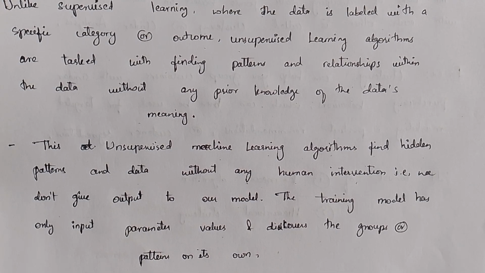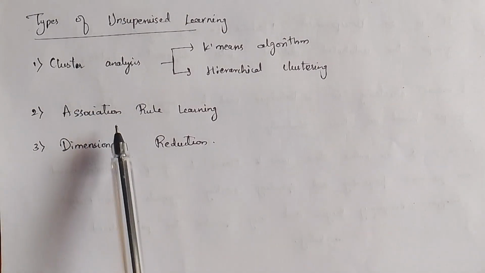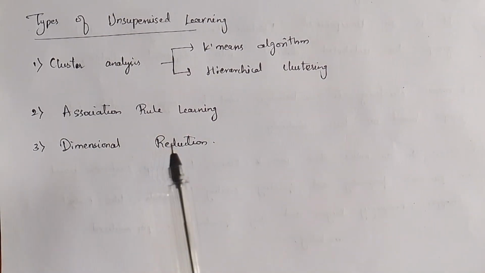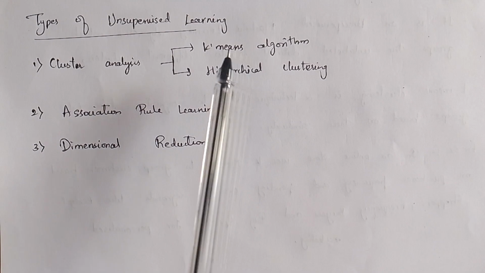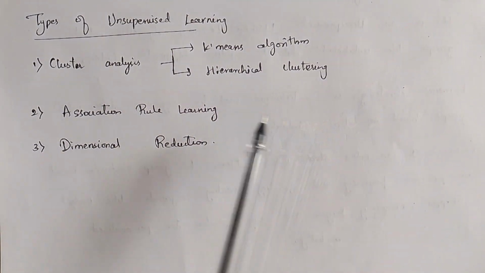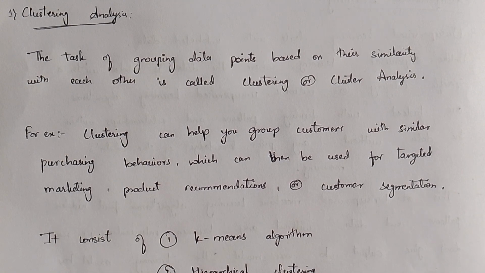In unsupervised learning, we have three types. They are cluster analysis, association rule learning, and dimensionality reduction. In cluster analysis, we again have two algorithms, K-means and hierarchical clustering. Let's look into each of them. Here I am giving brief information about clustering analysis. I'm not going in depth.